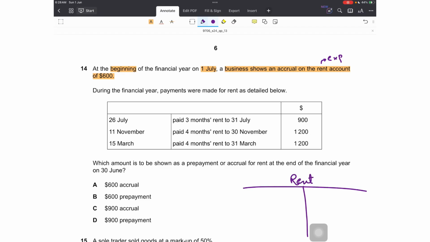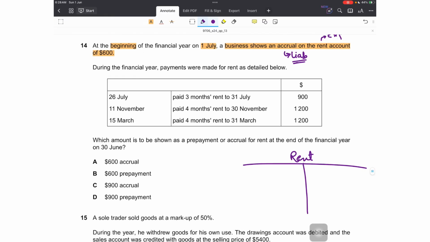We know that if an expense is accrued, that represents a liability, which just means that we have incurred an expense but we haven't paid for that expense yet. So this is a liability on us, this is a payable, it will be paid in future, and this shows an opening balance. So on 1st July, the brought down balance on a liability appears on the credit side. So July 1st brought down is 600.